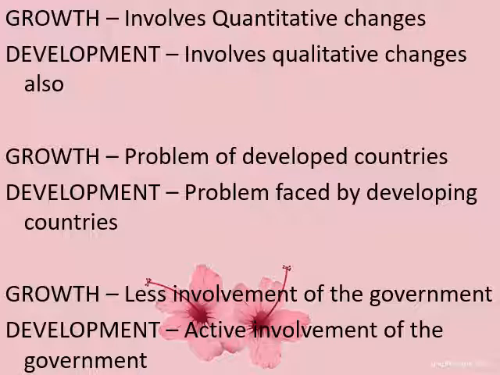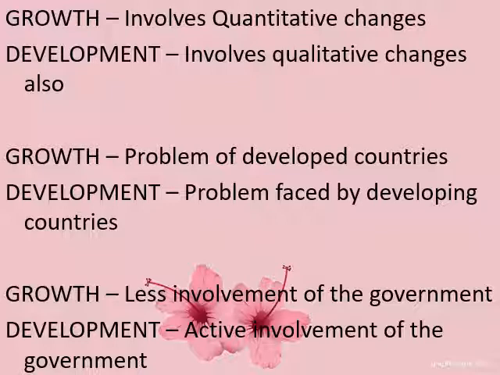So basically, in the third world countries, like I said, the developing countries, governments in these countries are expected to assume an active responsibility for promoting economic development. So in those countries which are still not developed, the government is more focused on development. Therefore, growth is something where government does not really need to involve much. So there is less involvement. But in development, there is active and complete involvement of the government.